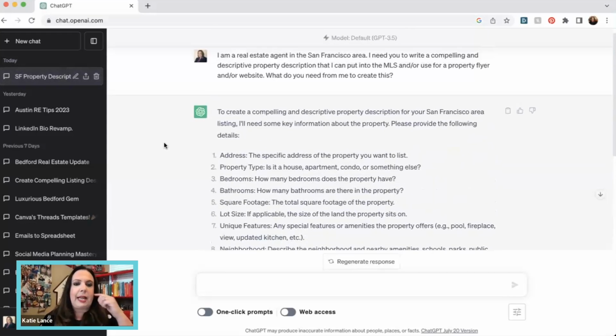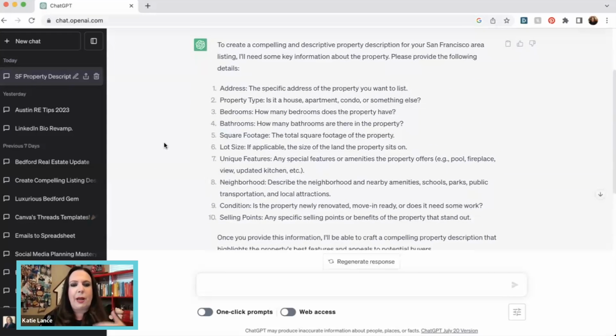So it's going to come back and say, I need the address, property type, bedrooms, bathrooms, square footage, et cetera, et cetera. So when we go in and answer it, we don't necessarily need to even write in complete sentences. We can just give it some basic information. So let's say it's 123 Main Street. Number 2 is property type. This is a house. Number 3, bedrooms. We're going to say it's 4 bedrooms. Number 4, we ask how many bathrooms. We're going to say 2 bathrooms. Number 5, square footage. We're going to put approximately 2,000 square feet.